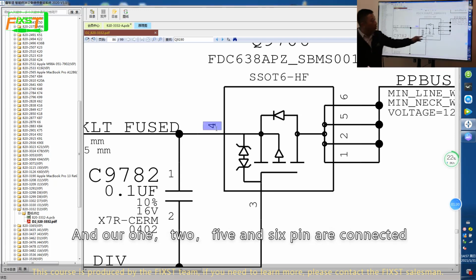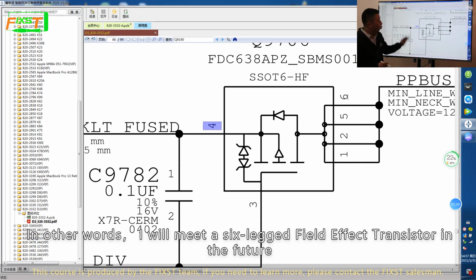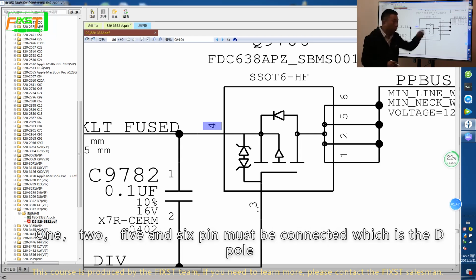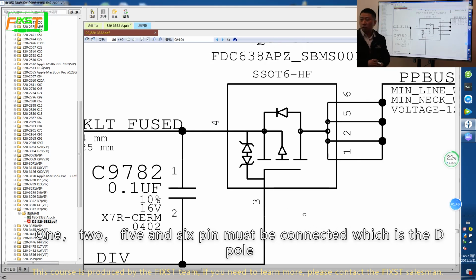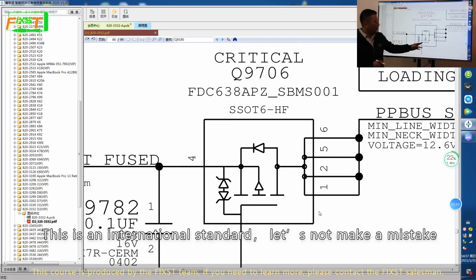And our 1, 2, 5, and 6 pins are connected. But what kind of pole is it? Using the method of elimination, it is the D pole. In other words, for the 6-pin field effect transistor in the future, the fourth pin must be the S pole, the third pin must be the G pole, and the 1, 2, 5, and 6 pins are connected, which is the D pole. This is an international standard. Let's not make a mistake.